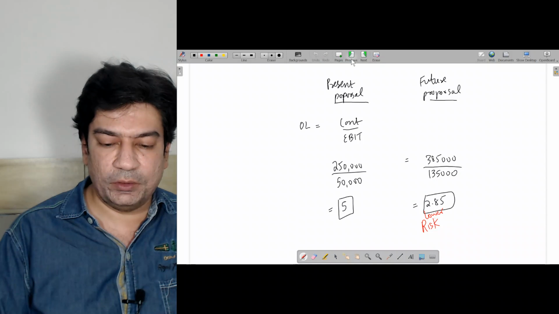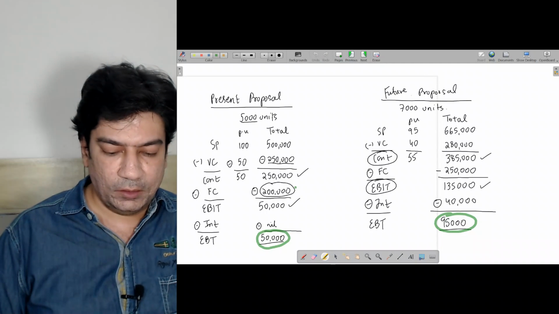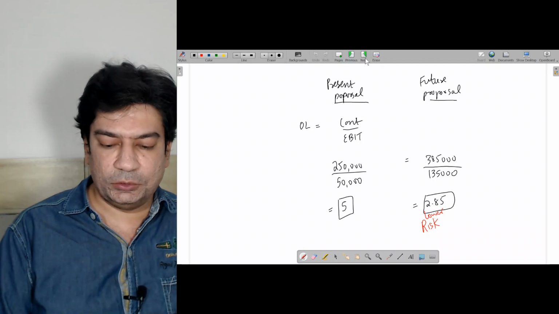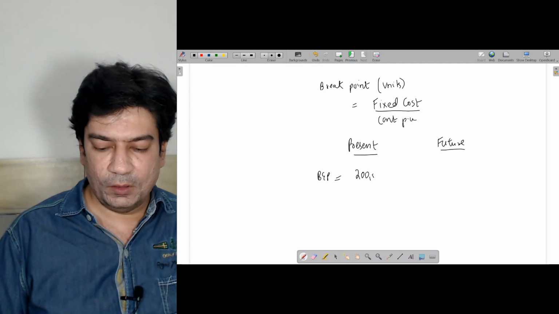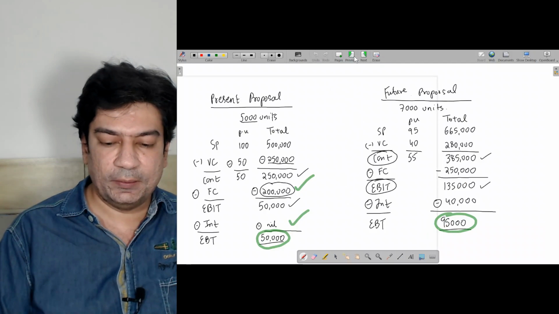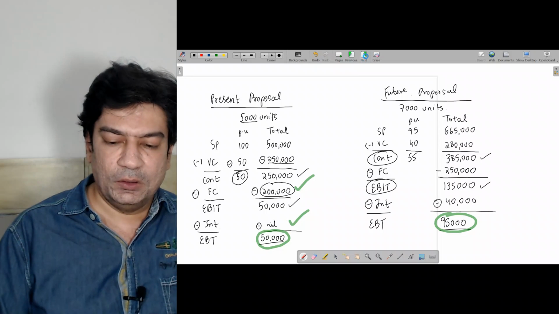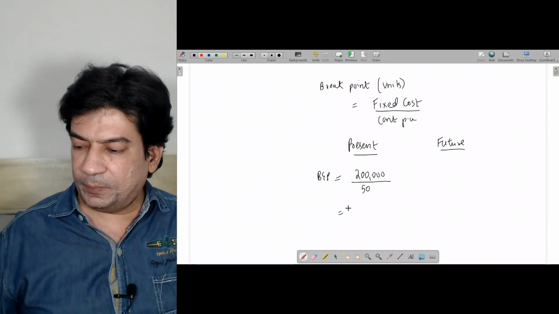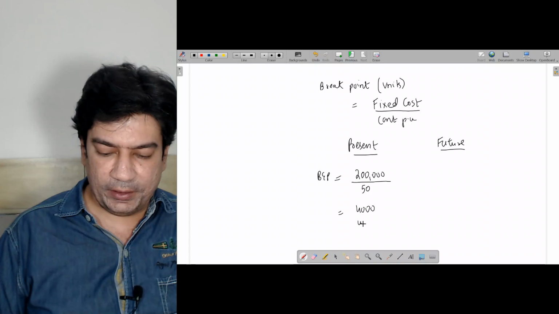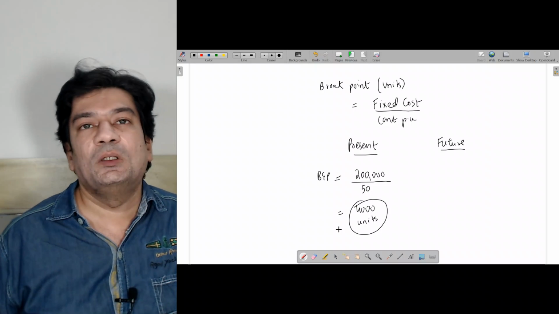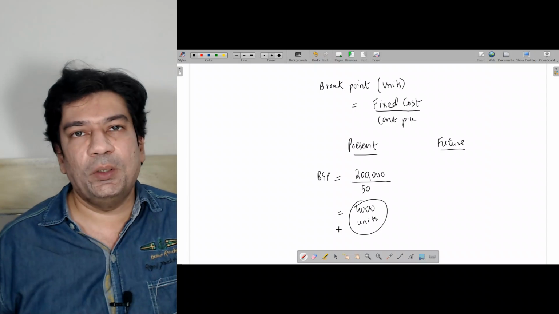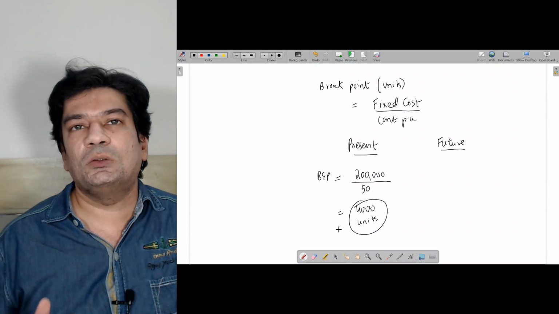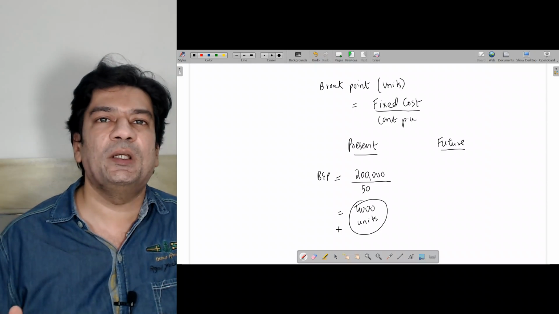The fixed cost over here is 2 lakhs and the interest cost is nil. So the total fixed cost is 2 lakhs and the contribution per unit is 50. So 2 lakhs divided by 50, I will get my break-even point of 4,000 units. So if I manufacture and sell 4,000 units, I will be able to cover my variable cost and fixed cost in total, and the total profit would be 0. That is the meaning of break-even point.